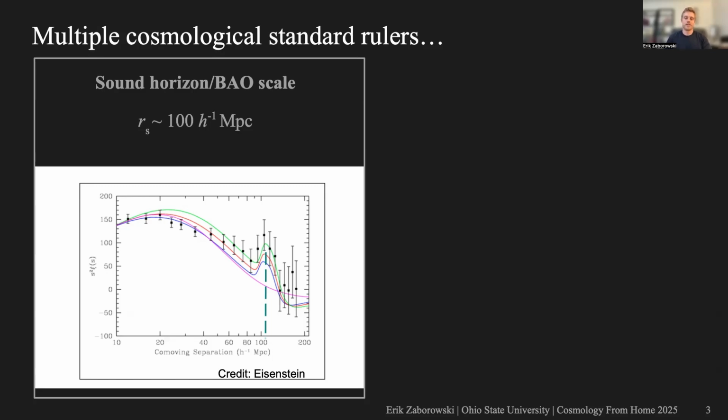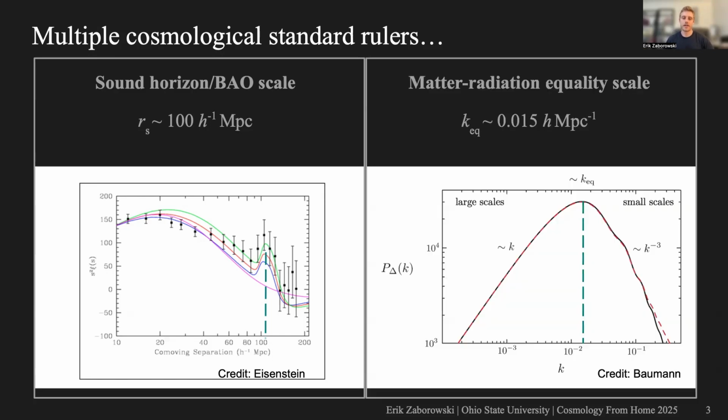And as you may have gathered from the title of this talk, we'll actually be focused on removing this information from our measurement. And when you do this, most of the remaining information then comes instead from the matter radiation equality scale. And the matter radiation equality scale is somewhat larger than the sound horizon scale with a co-moving wave number of about 0.015 h inverse megaparsecs. And that generally makes it a little harder to measure, both because of cosmic variance as well as large-scale systematics. But as you'll see later, DESI is really pushing this towards a precision measurement.